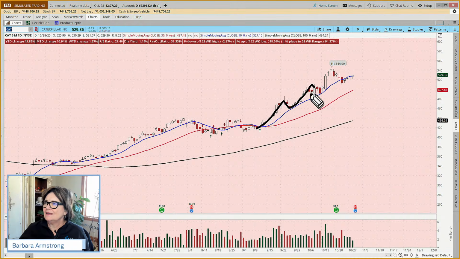uptrend. And sometimes it kind of goes out almost straight. We call that like a bull flag in a stiff wind. Still a bull flag, and then up again, and then has come back. Now, it's currently trading at 529. If you wanted to do a shorter term trade, and we had this pullback and then this candle pattern, if we kind of hone in on it.